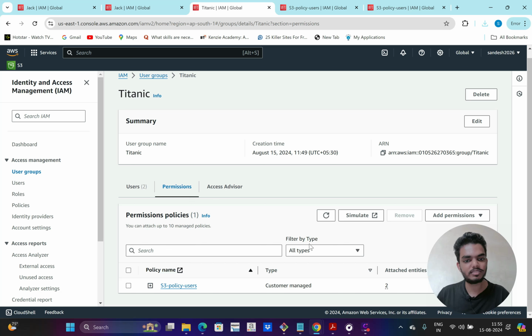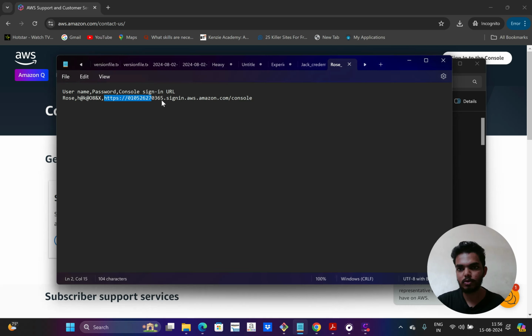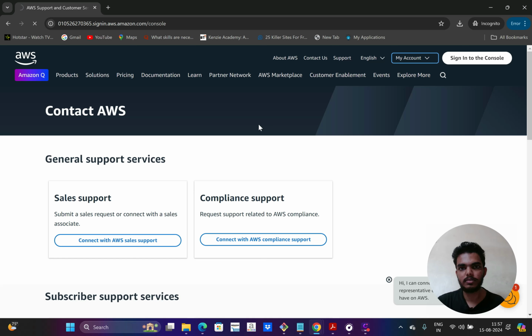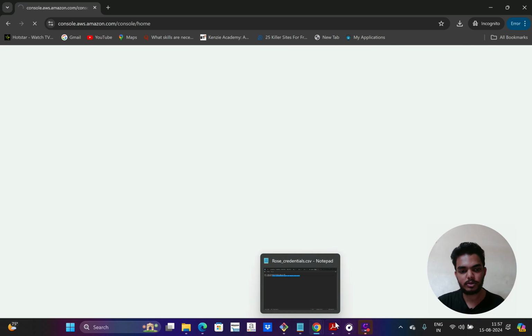So now let's log in as Rose, and see whether she is able to see the same level of access. This is the CSV file for the Rose user. If I open this sign in URL and try to log in as that user, I have to enter the username and password.